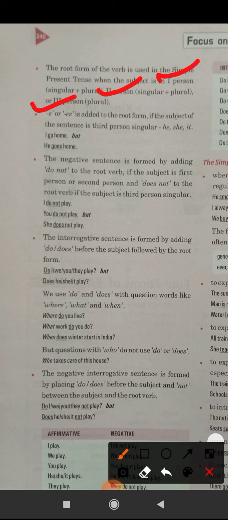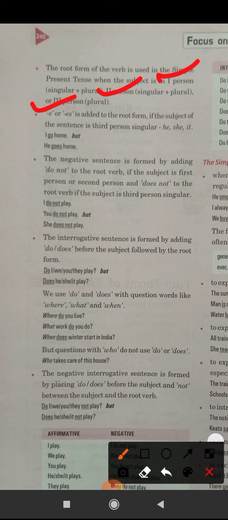But what happens when there is third person and it is in singular form? Okay, then we add s or es to the root form when there is a third person singular: he, she, it. Okay, you already know about first person, second person, and third person.